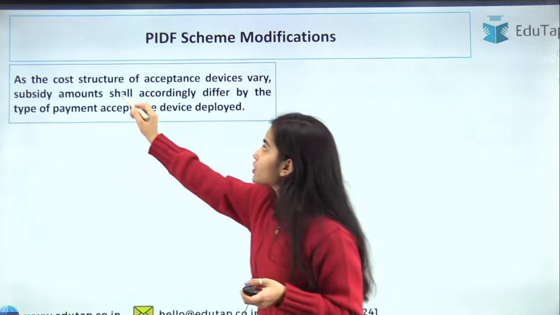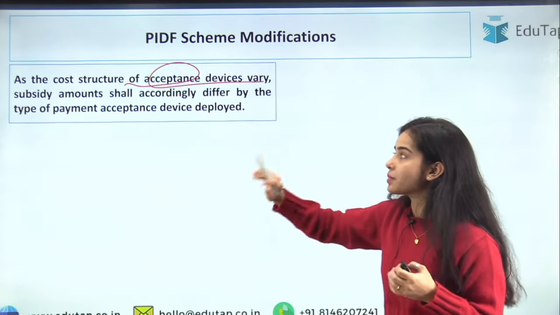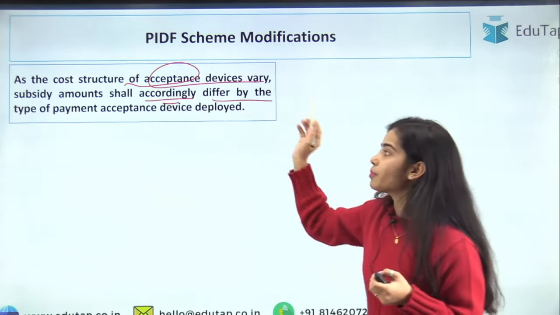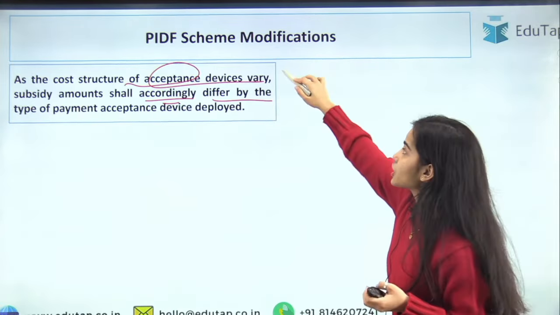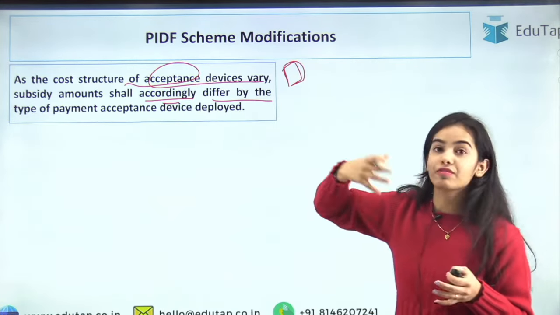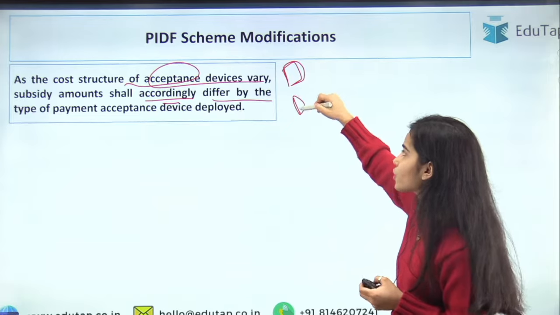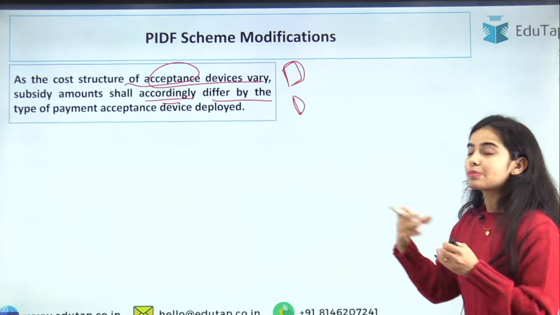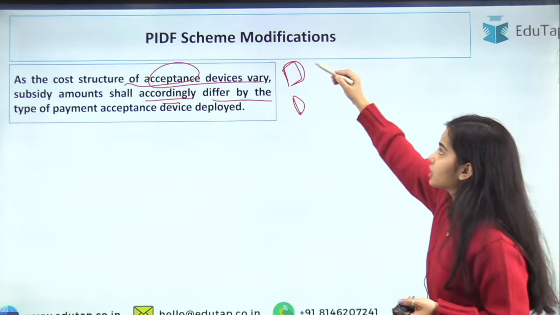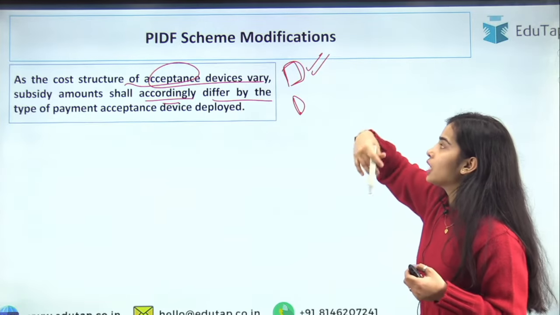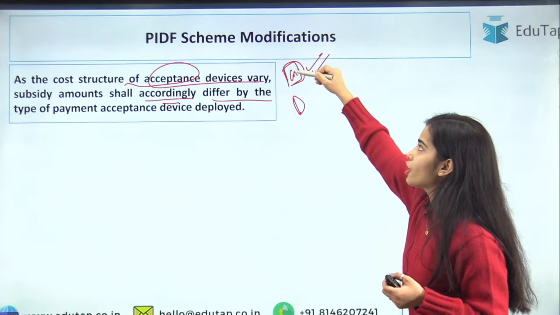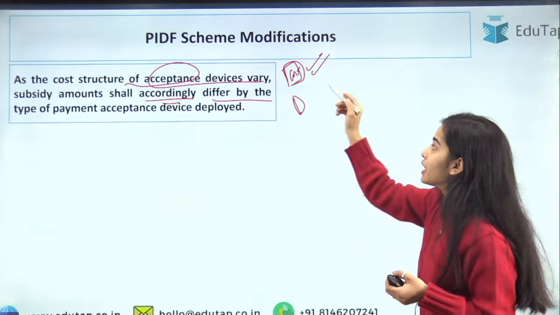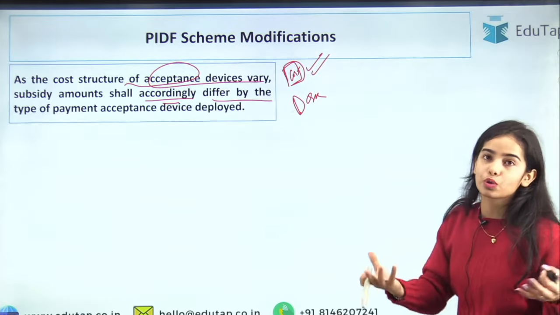So now the cost structure of acceptance devices varies. Subsidy amount shall accordingly differ by the type of payment acceptance. The machines, the swiping machines, of course they will be expensive, and the QR codes, they are cheaper. So as per that, the subsidy is provided. For the higher amount, for the more cost that is incurred, there is more subsidy. For the QR codes, there is less cost, so less subsidy.